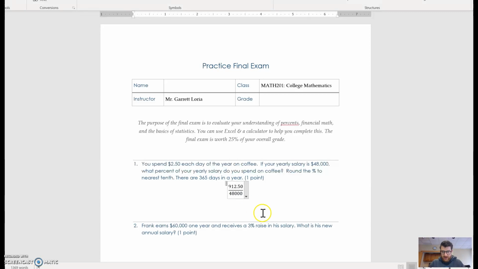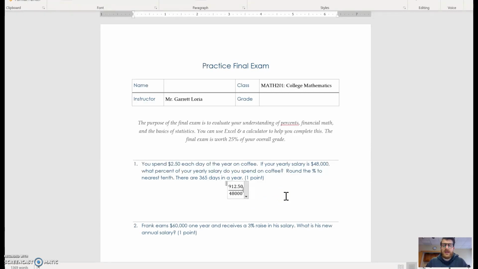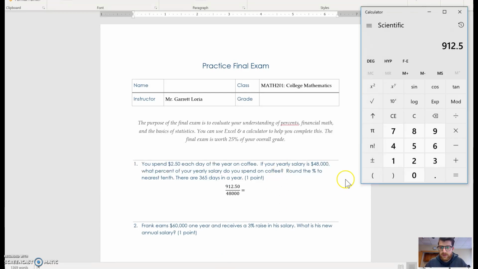Okay. Now once you have a fraction, in order to get to a percentage, you have to divide top divided by bottom, and it'll give you a decimal. So let's pull that calculator back up. 912.50 divided by 48,000, and you get 0.019. Now we know that once we have a decimal, to get it to a percentage, you either need to take the decimal and move it 2 to the right or multiply by 100. For visual purposes, I'm just going to multiply by 100 right in the calculator. So we got about 1.9%.